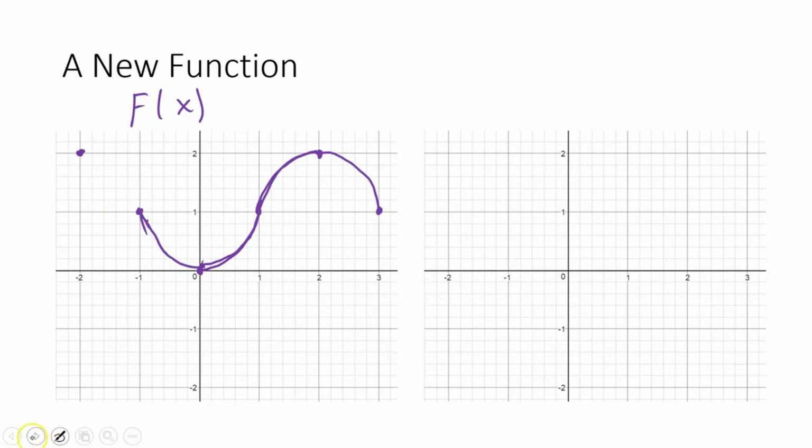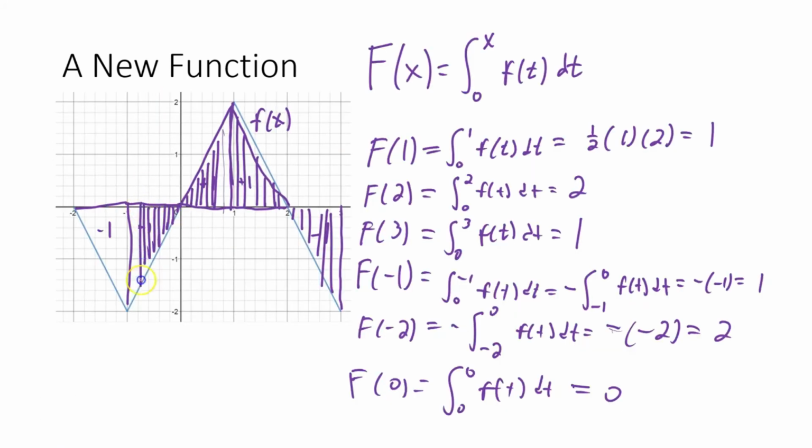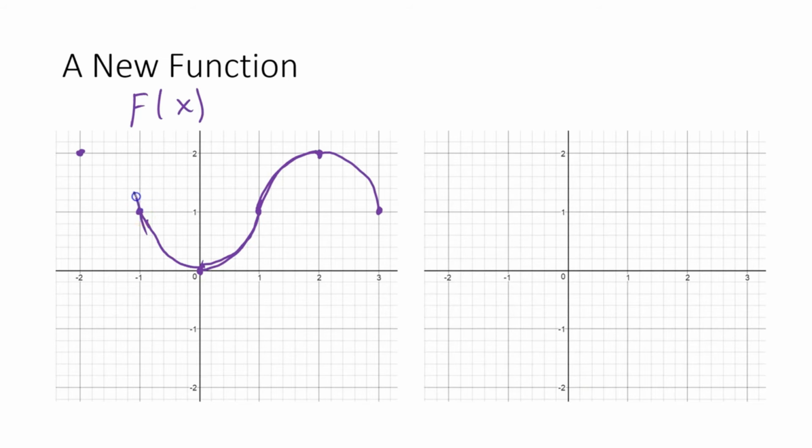And then if we continue going, we're going to continue to gain area, but it's going to be getting slower and slower and slower. So we're going to curve downwards like this. So now, what I want to think about is, okay, if this is what f of x looks like, let's think about what the derivative of that graph would look like.